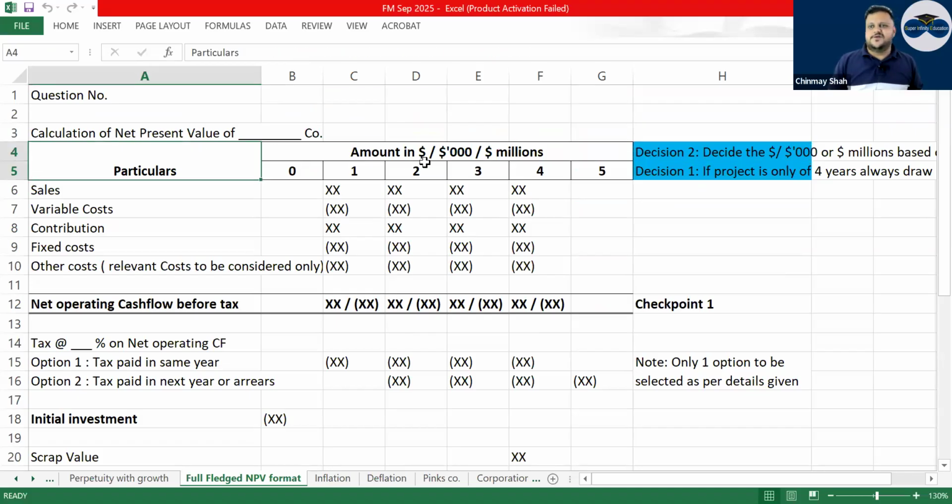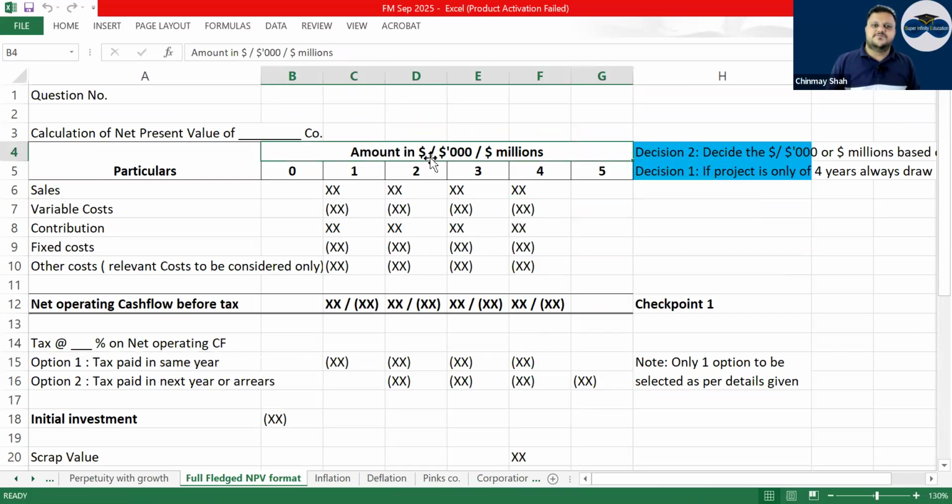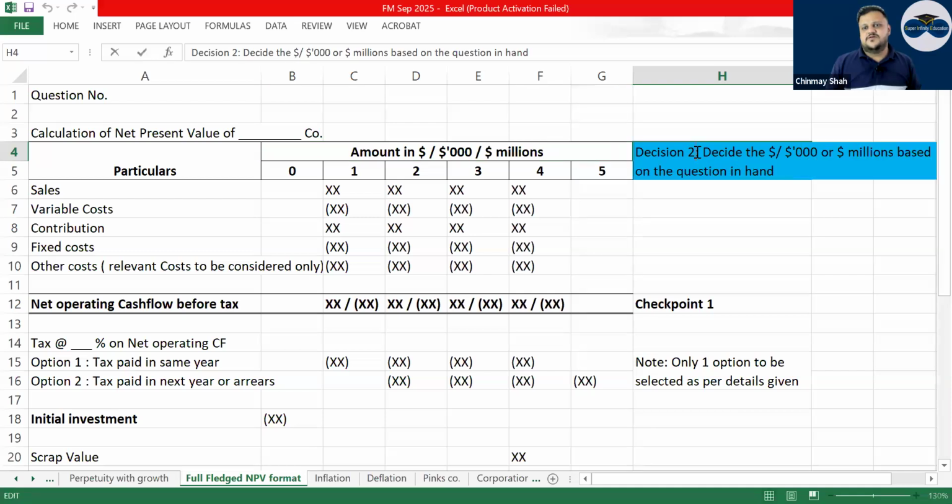You have particulars, amount in dollar. The first thing you have to decide is how many years the project is for. Generally, if the project is given for 4 years, you draw 5 years because you know the tax will be given one year in arrears. Then the second decision is whether to take dollar, dollar thousand or dollar million. Generally, you decide this based on the question that is given to you. So quickly, these two decisions.